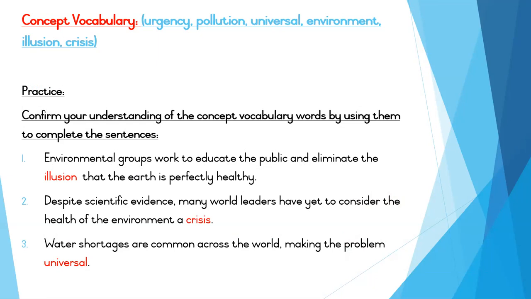Now, how do I know to use illusion then? I know this because I understand the meaning of the word illusion now. And illusion means something that is not real, okay? A lot of the public, the people, they have an illusion about the earth. Everybody thinks that the earth is perfectly fine and normal, but it's not. It's not real. Remember, an illusion is something that's not real. So we want to eliminate it. That's how I know I need to use that word. We want to get rid of the belief that people think the earth is perfectly healthy. So the word there would be illusion.